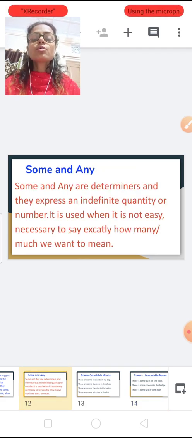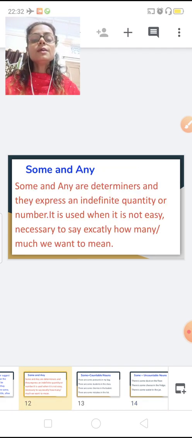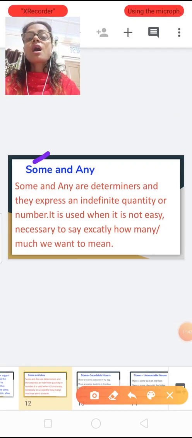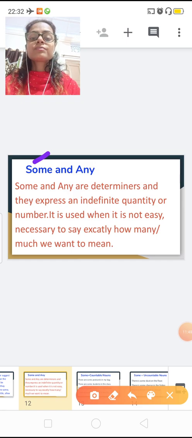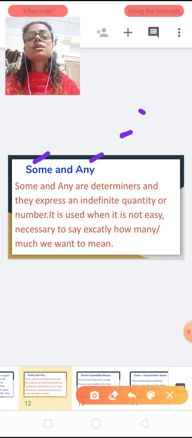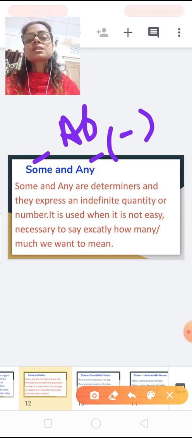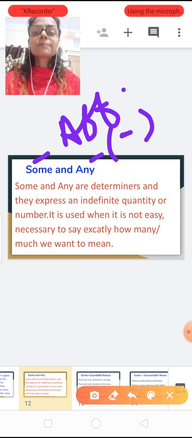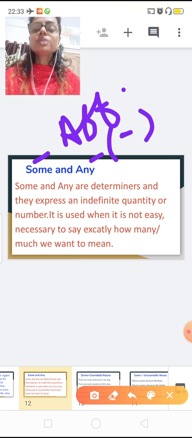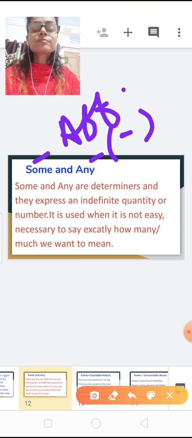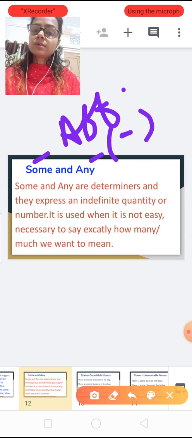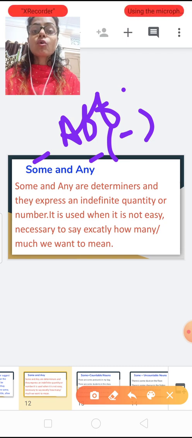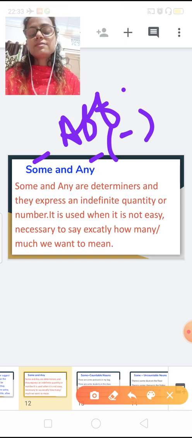Now, one more important thing about some and any: some we use with affirmative sentences and any we often use with negative sentences.